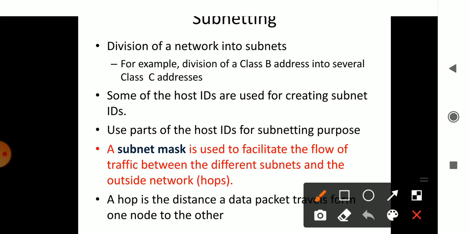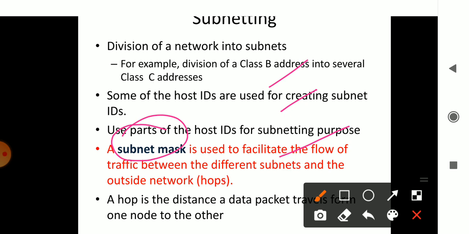They have their own address, and they follow those addresses. If they move to other parts, then it belongs to different classes. They maintain their own IDs when they follow those IDs from one subnet to another subnet. In this subnet you follow a concept called subnet mask. It is necessary to facilitate the flow of traffic between different subnets. When traffic flows between different subnets, I have to locate the subnet's area, whether it belongs to the local area or to a remote area. I have to find out.